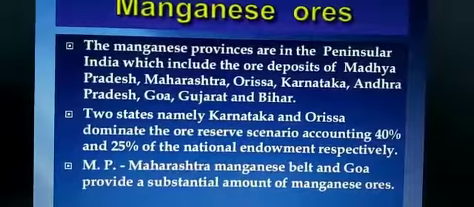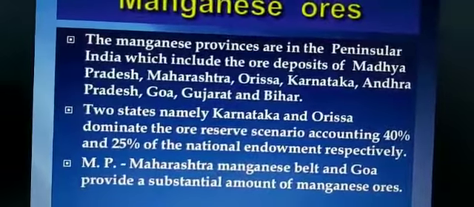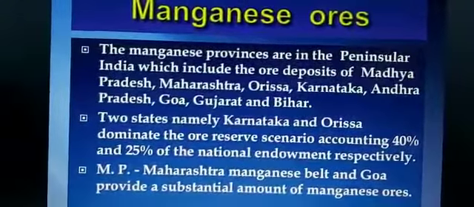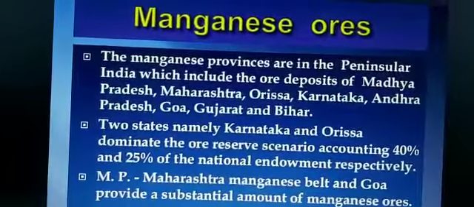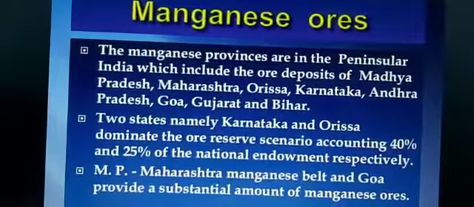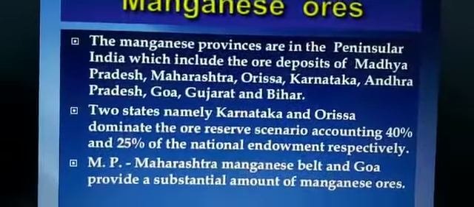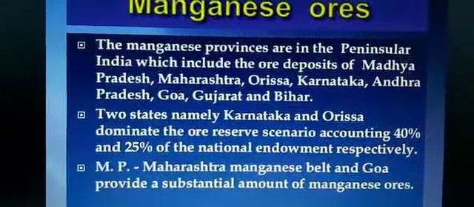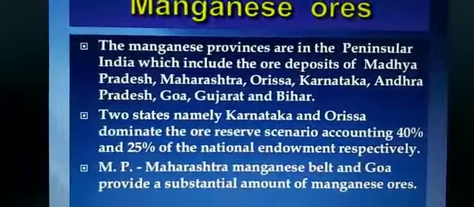Two states, namely Karnataka and Orissa, dominate the ore reserve scenario, accounting for 40% and 25% of the national endowment respectively. Now MP, Maharashtra manganese belt and Goa provide a substantial amount of manganese ore. So children, these are the places where we get a good amount of manganese in India.